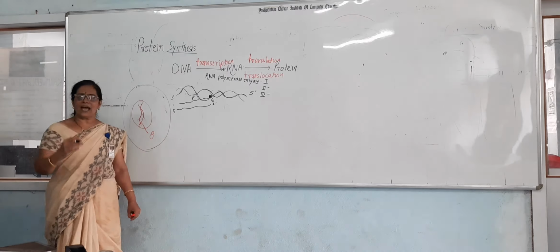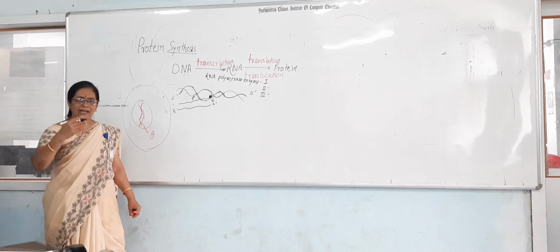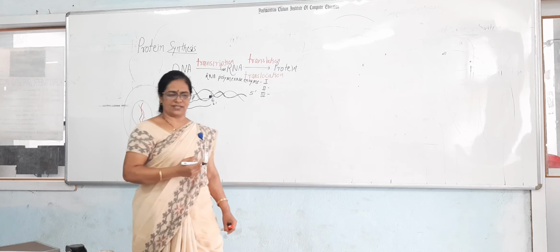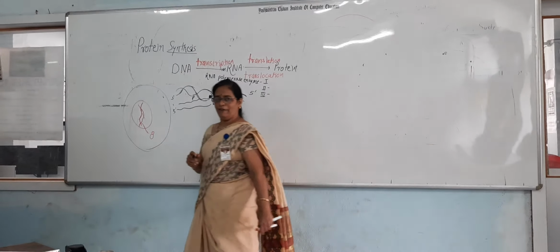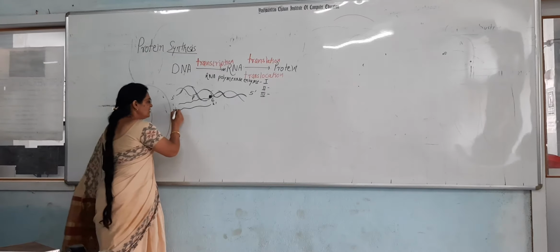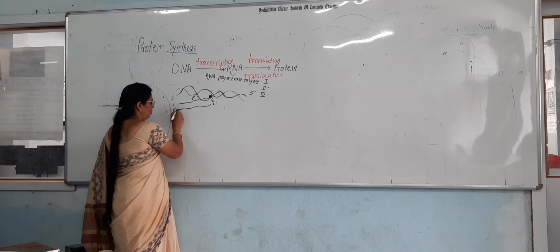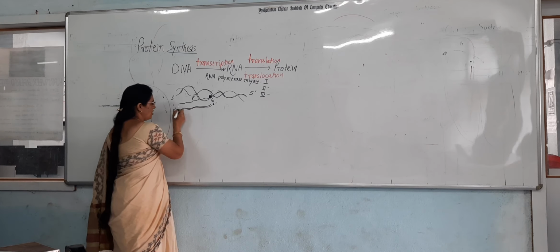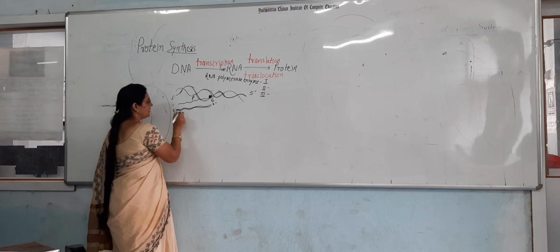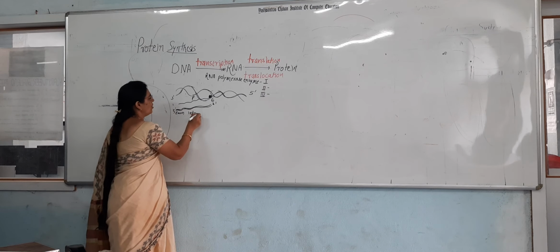But this synthesized RNA is initially non-functional, it is non-processed. To become functional, it has to be processed. Why is it non-functional? Because it has introns and exons. The functional codons are called exons, and non-functional codons are called introns.